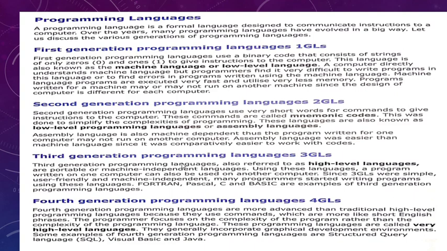Now, what is a third generation language? 3GL. A third generation programming language, also referred to as high level language, is a portable, machine independent language. Using these languages, a program written on one computer can also be used on another computer. Since 3GL were simple, user-friendly and machine-independent, many programmers started writing programs using these languages. Fortran, Pascal, C, and BASIC are examples of third-generation language.